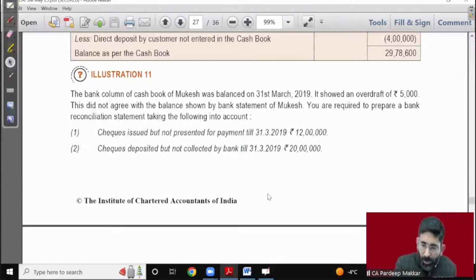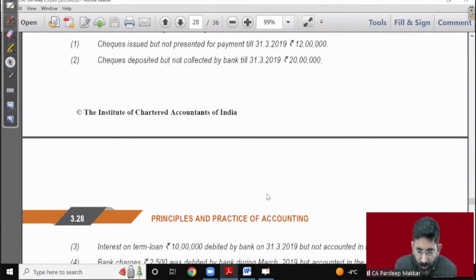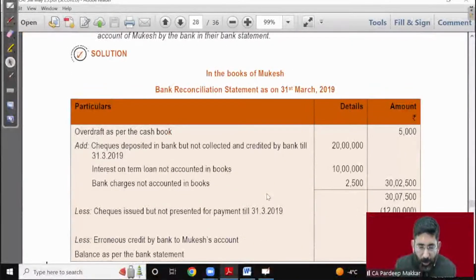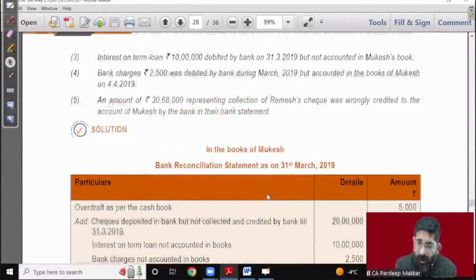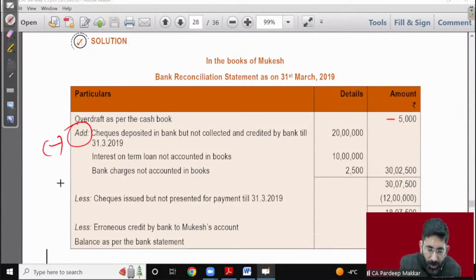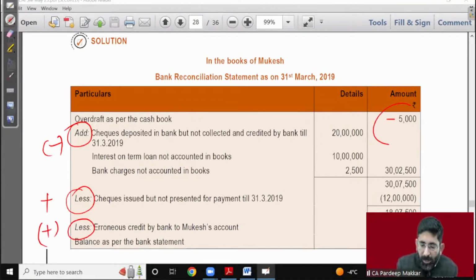I have asked the students a query about illustration number 4, the credit balance. Okay, I would like to discuss this with you. Every student must see here: an overdraft balance is given to you, beta. If an overdraft balance is given, I already mentioned what you have to do. My method is very simple. I'll take it here as negative. If I take this as negative, we will reduce it, and this will be added.